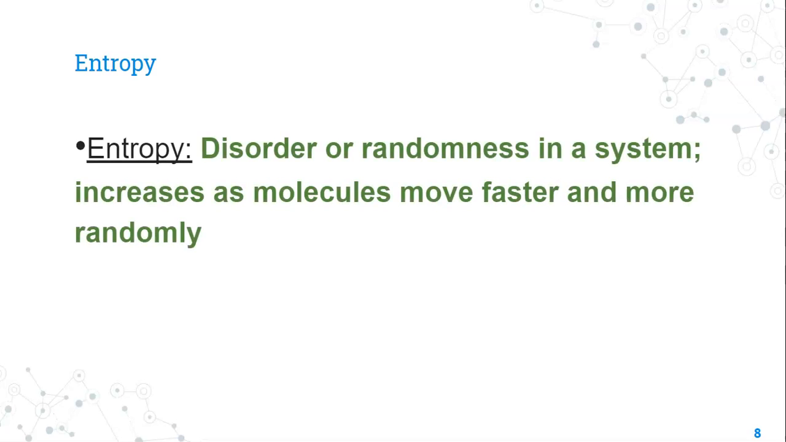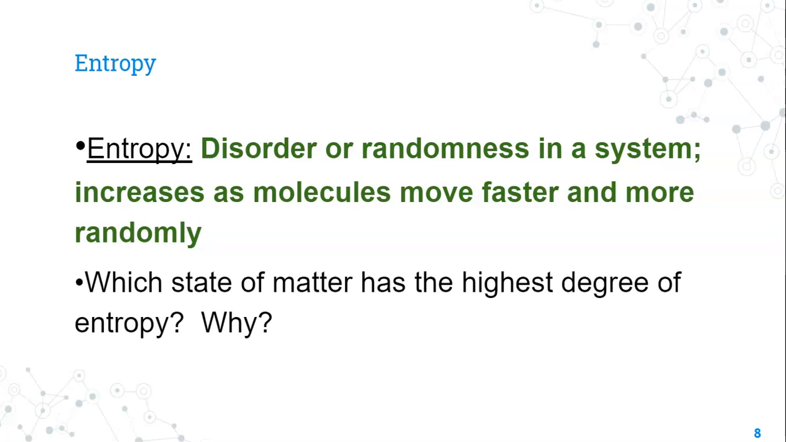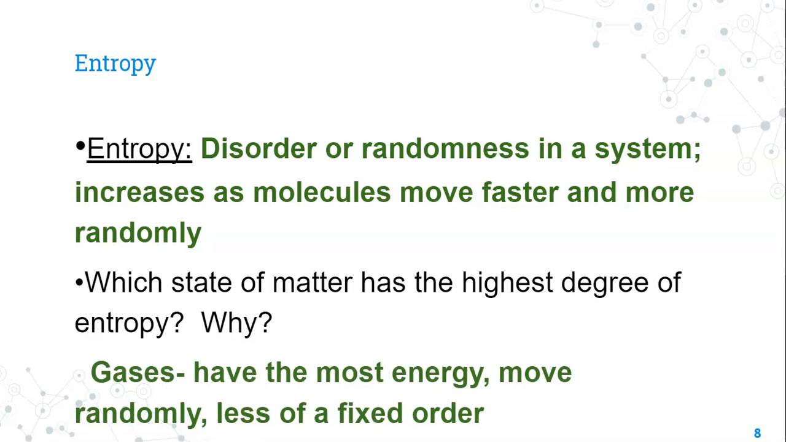One word that you'll hear periodically is entropy. And entropy is just a measure of disorder or randomness in a system. So this increases as molecules move faster and more randomly. So when we think about the different states of matter, which one would have the highest degree of entropy? Well, that would have to be gases, right? They have the most energy, they're moving randomly, they have less of a fixed order and relationship to each other.